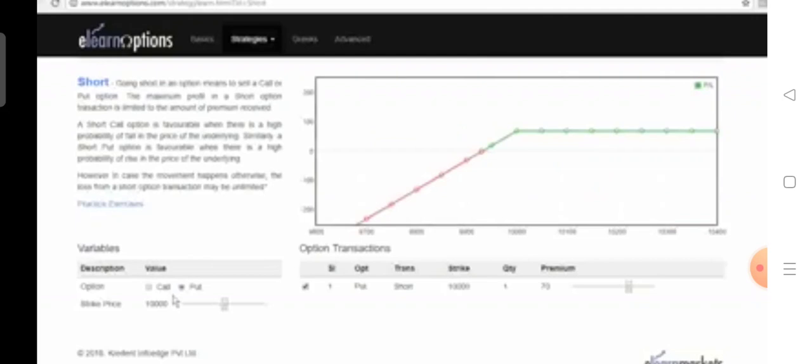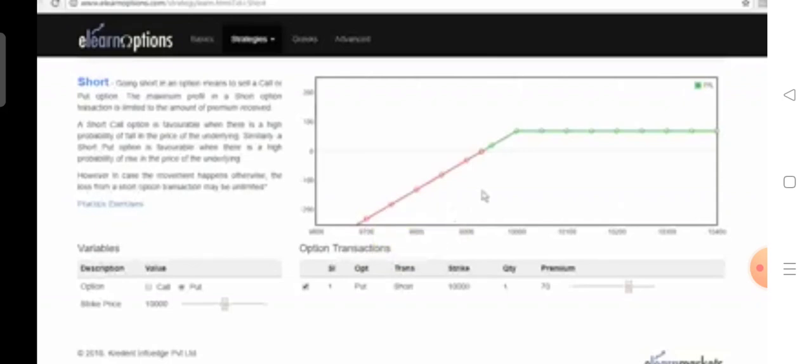A short put strategy is done when we are either bullish on the market or we are not so bearish on the market. That is the time we try and sell a put option, which can be denoted as a P minus. So the payoff diagram of a short put option looks something like this, where our loss is unlimited if the put option is exercised.